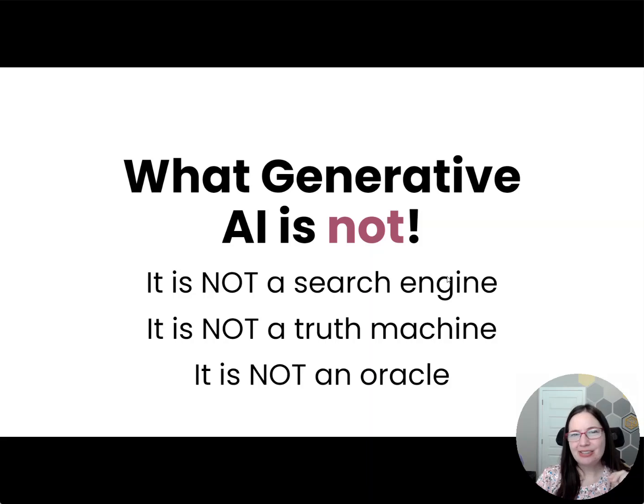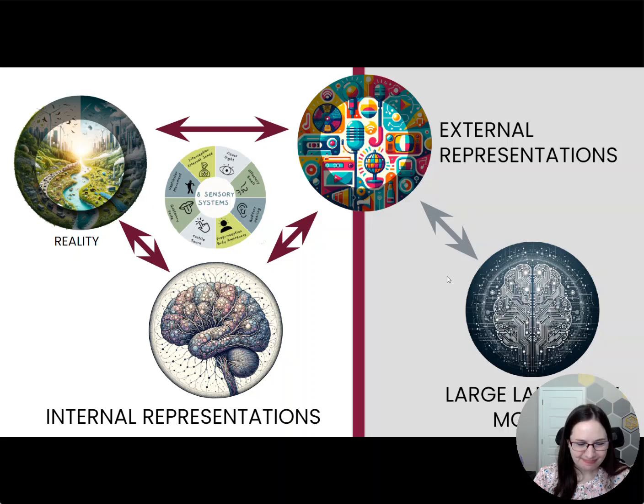So unless you see it actually saying it's searching the internet or it gives you a link to a website, it's not looking something up on the website to give you the answer. There are exceptions. They're starting to go search more, but the default mode, what these models actually are, is not looking it up on the internet. That's kind of an add-on that the programmers can add to it to have that ability. But you can't assume it's doing that. It's not a truth machine. It doesn't know what the truth is, and it's not an oracle. Okay, so what is it?